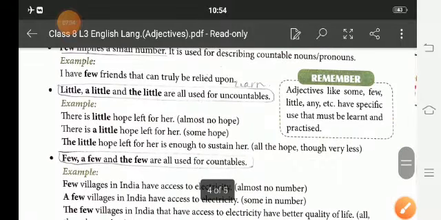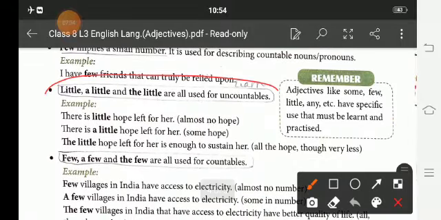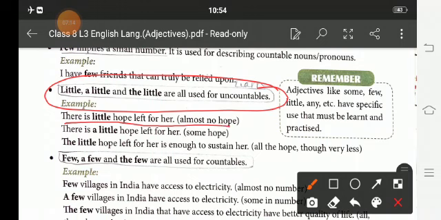Little, a little, the little are only used for uncountable nouns. Example: there is a little hope, almost no hope. There is a little hope left.